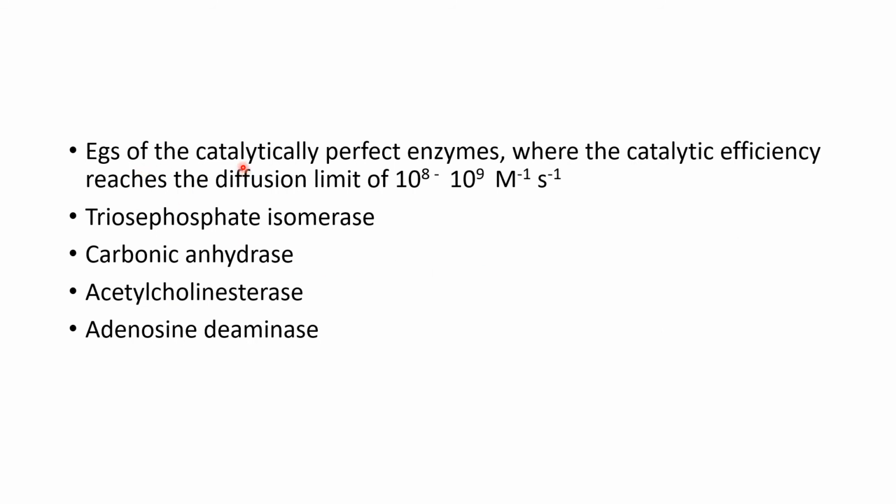Examples of catalytically perfect enzymes, where the catalytic efficiency reaches the diffusion limit of 10 raised to 8 to 10 raised to 9 per mole per second, are triose phosphate isomerase, carbonic anhydrase, acetylcholinesterase and adenosine deaminase. So these are the 4 enzymes which are examples of catalytically perfect enzymes.